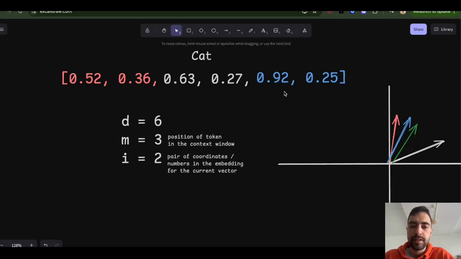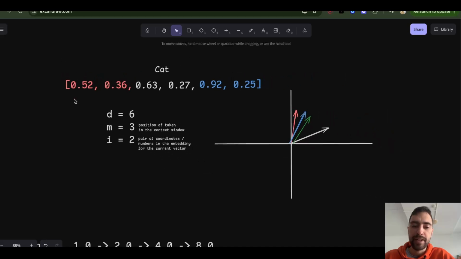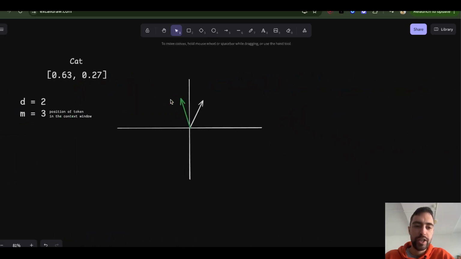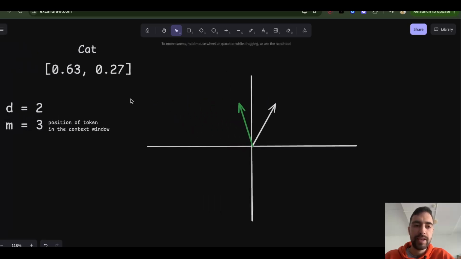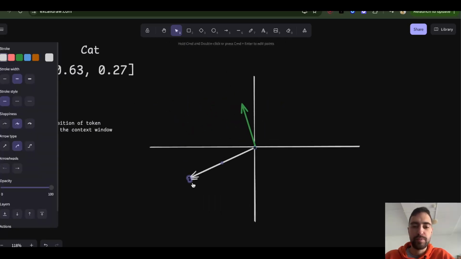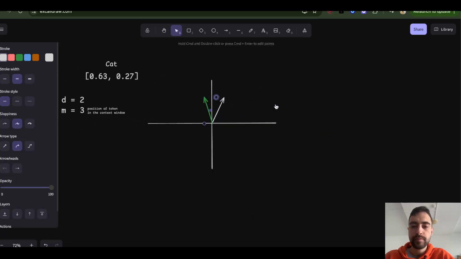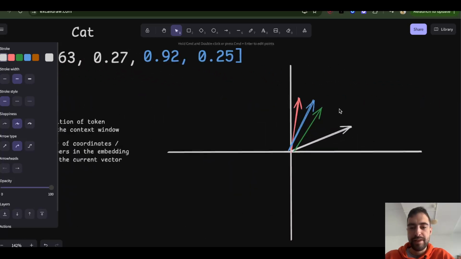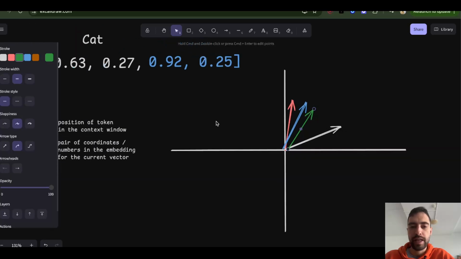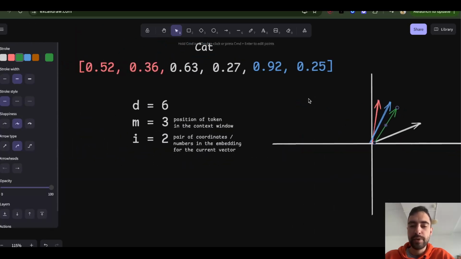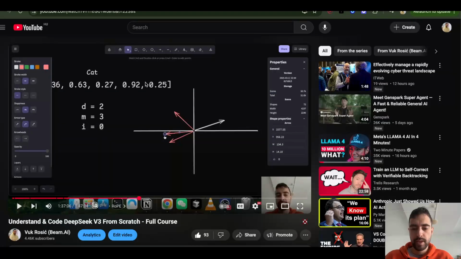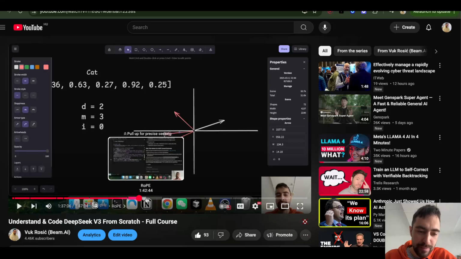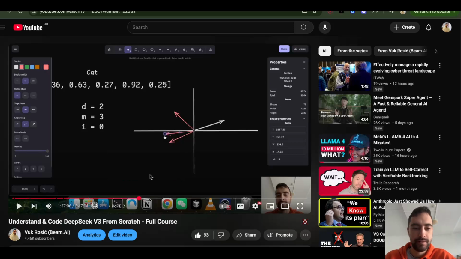The rotations here will be different from the rotations when you fully change the meaning, because when you fully change the meaning, everything will rotate at the same speed. But here, every part will rotate at a different speed. So the LLM is able to figure out the difference between rotations for semantic meaning and rotations for position. I recommend you watch this explanation in my R1 video. It's actually maybe even better.